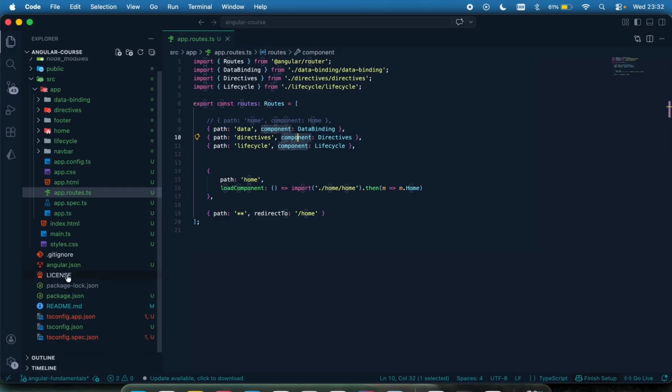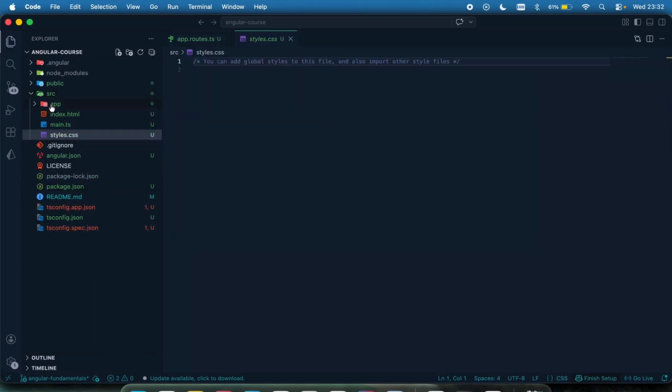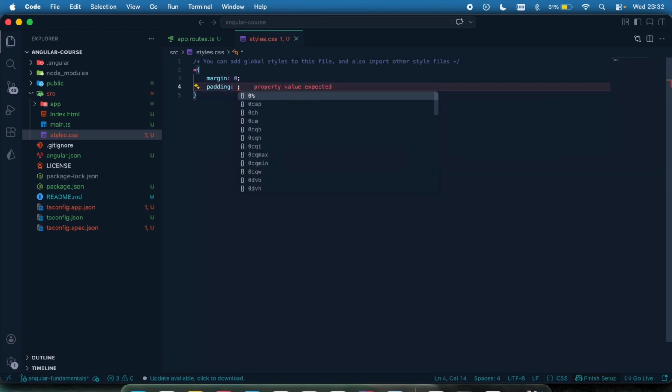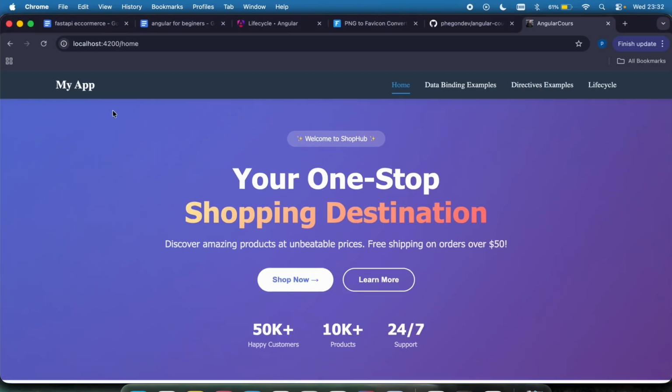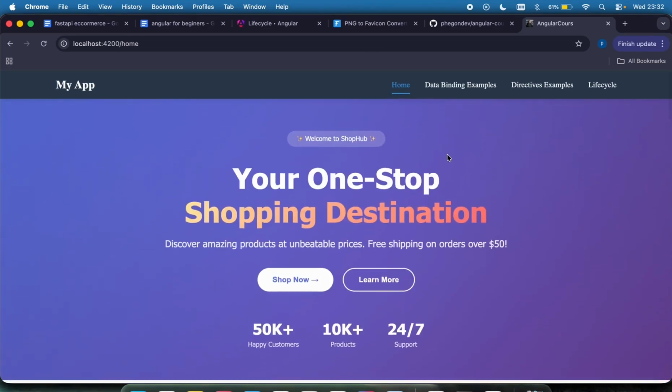I'm going to go to the global styling script, which is the style.css within your src folder. So right here, I'm just going to say star, which means I want to style everything. I'm going to give it a margin of 0, and then a padding of 0. So if I come back again, you can see those white spaces have been removed, and this is now looking very good.